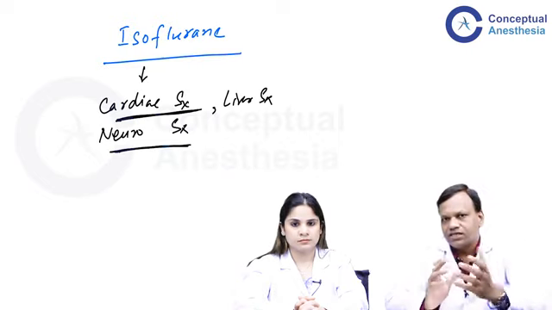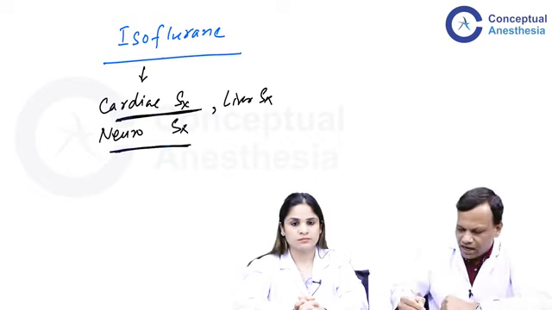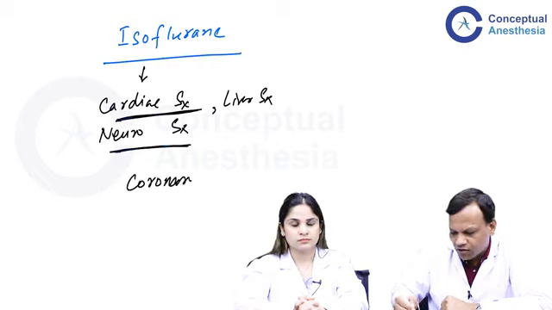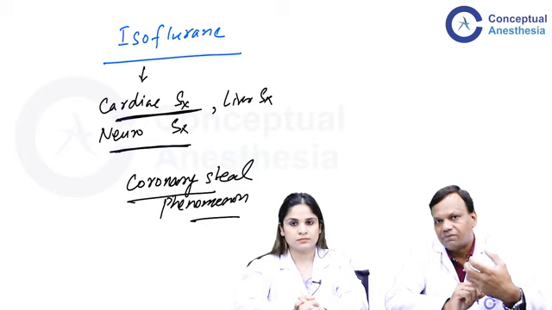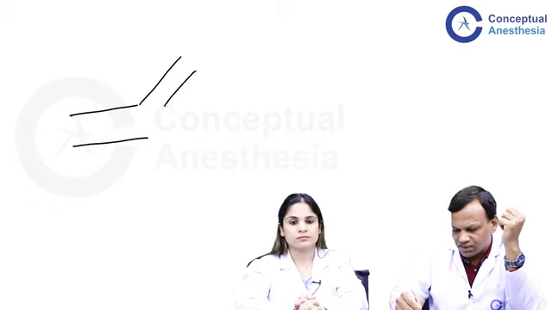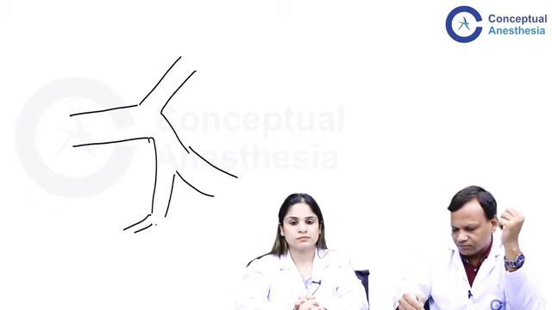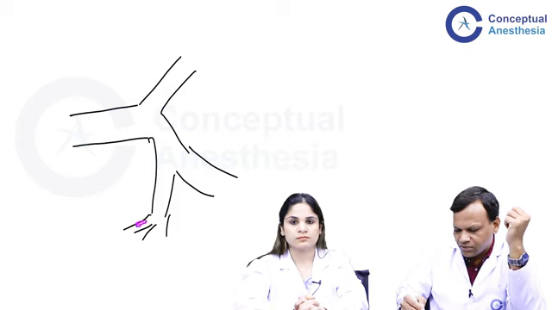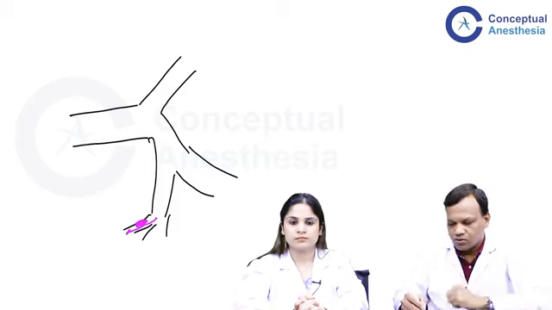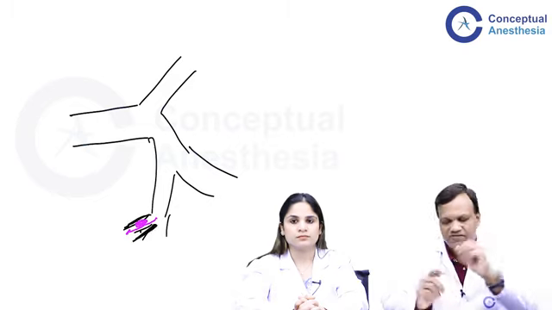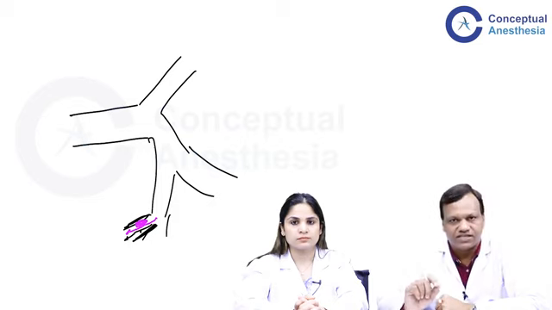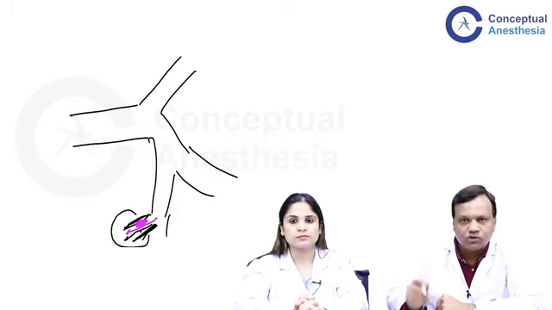And one point which is only a theoretical point, clinically not very significant, isoflurane can result in coronary steal phenomenon. Coronary steal phenomenon simply means that the blood flow to the ischemic area can be reduced further. Basically what happens is, if this is the main coronary artery which has branches, and suppose there is obstruction in these small branches, so this area is getting less blood. Normally the body compensates by causing vasodilation. When vasodilation occurs, the diameter of this blood vessel becomes just like a normal blood vessel, so this area is also getting normal blood because of vasodilation.